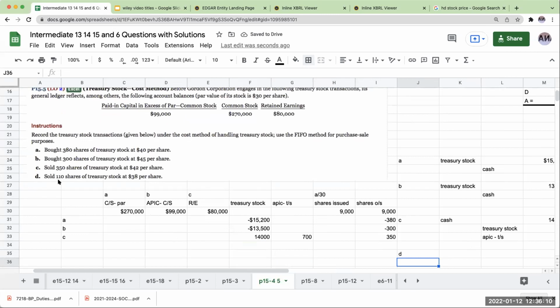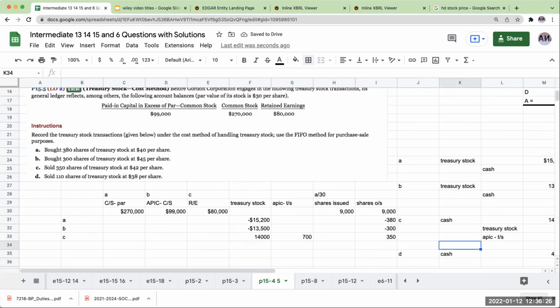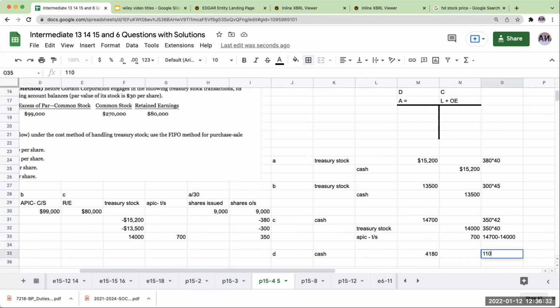For letter D, I sold 110 shares of treasury stock at $38 per share. So we're going to do the easy part first. How much cash did I get? Well, I got 110 at 38, or basically for a total here of plus 110 times 38 per share, or 4,180. Now, this was for 110 shares times 38.